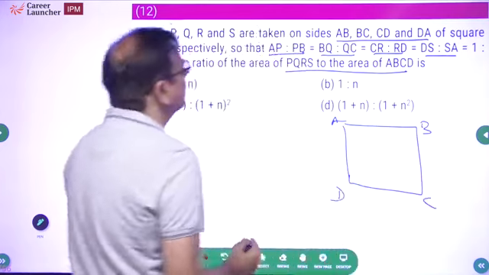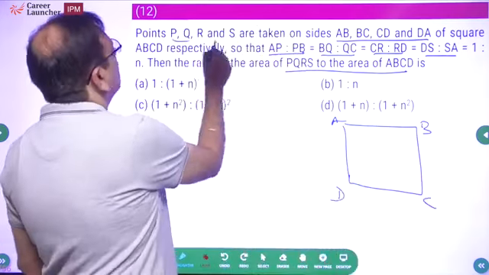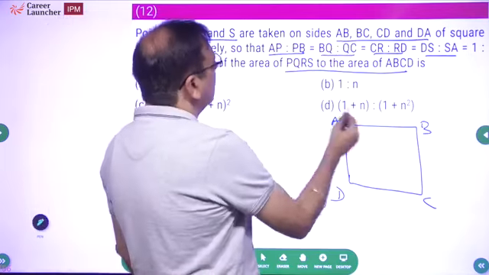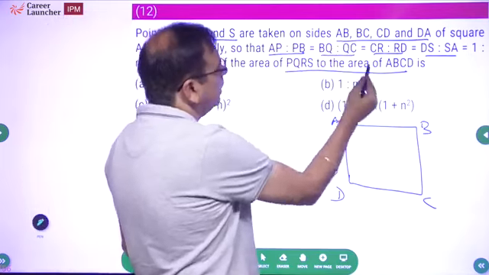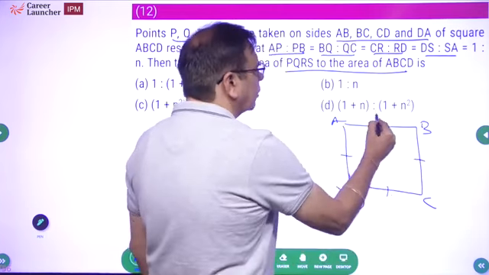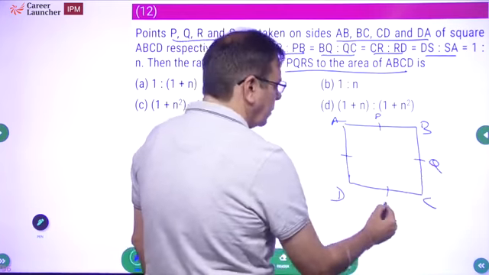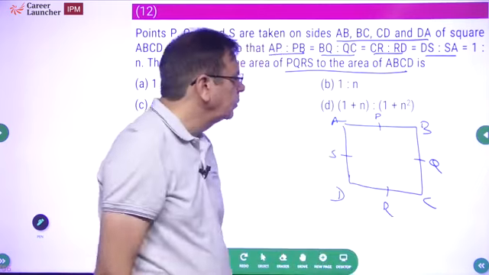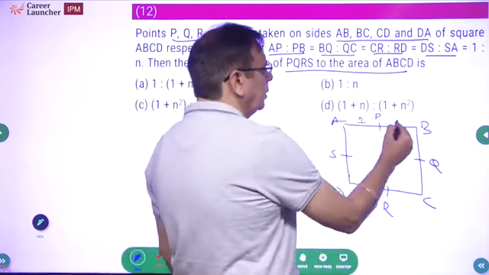ABCD. What is he saying? PQRS on these sides. P is on AB, and he's saying AP is to PB as BQ is to... Let me take PQRS to be the midpoints of the sides. What does this mean? If this is 1, this will be 1.